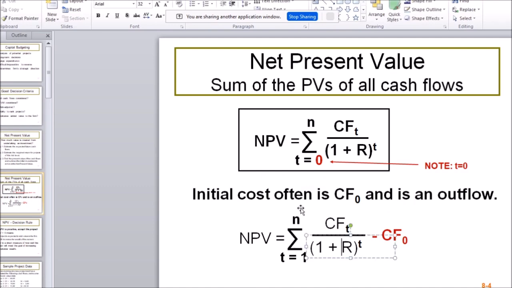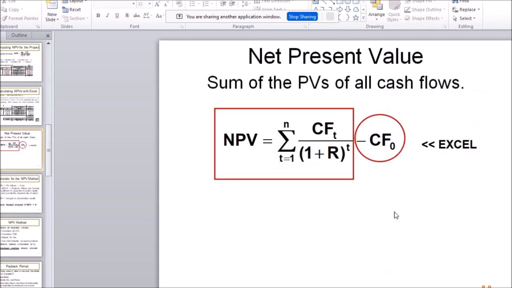So even over here, we have a reminder in red. Remember to do this manually after you finish the formula in Excel. And even again here, another reminder. In Excel, you gotta do this part manually.